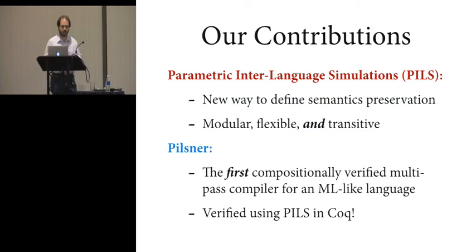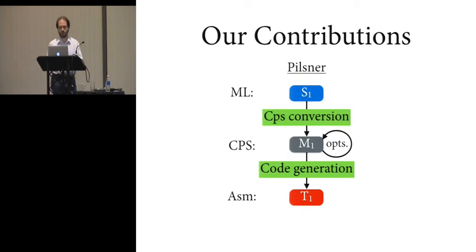And this is not just a theoretical construct. Okay, we've actually mechanized PILs in Coq and used that to verify Pilsner, which is a simple but non-trivial multipass compiler for an ML-like language, and the first such compiler to be compositionally verified in the way that I've described. So let me say a little bit more about Pilsner.